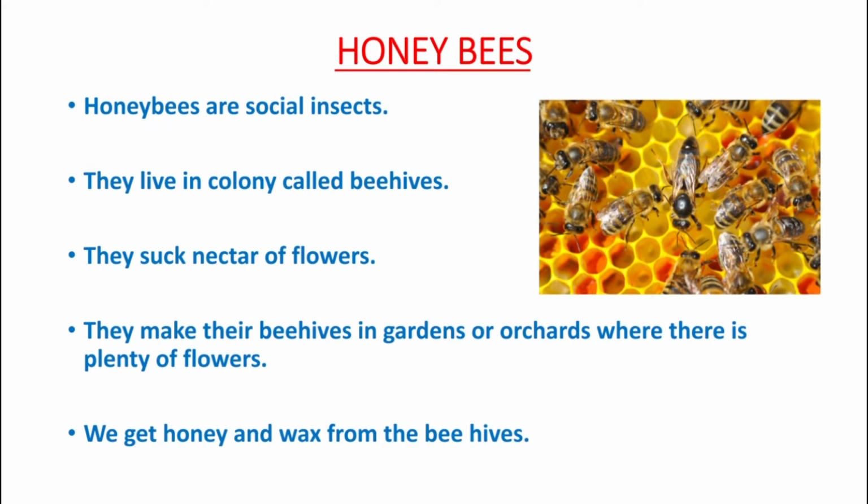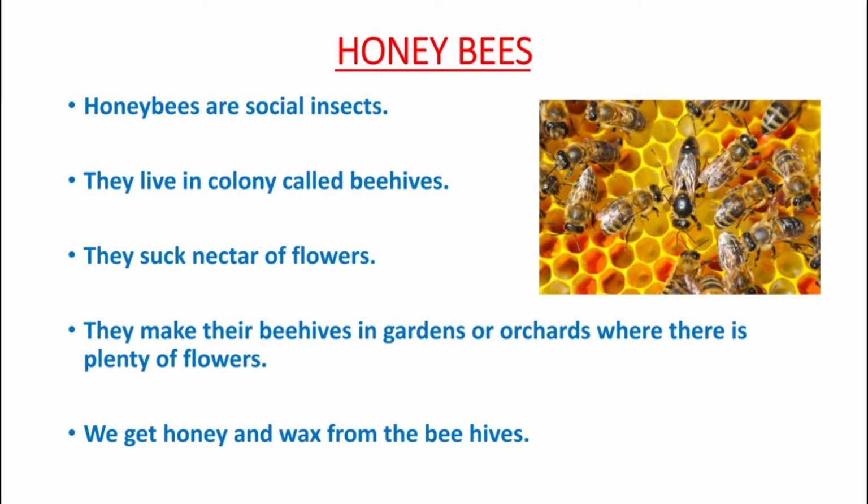Children, we were revising our chapter 4. That was common insects. We have already revised about the ants. Now it is the turn of honeybees. Honeybees are social insects. They live in colonies called beehives. Have you ever seen a beehive? In your school also, there are so many beehives. Don't go near the beehives because these honeybees can attack you. So don't go near the beehives.